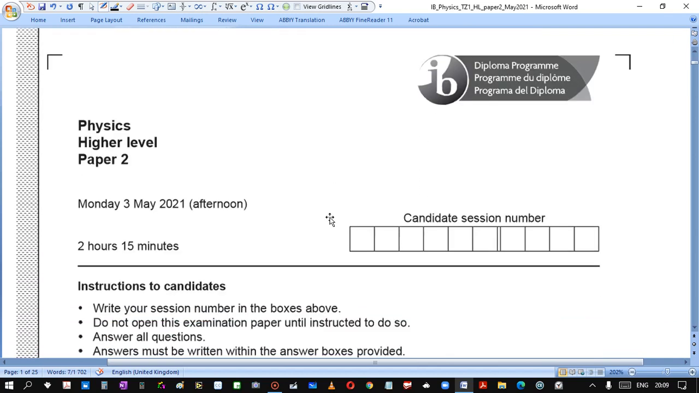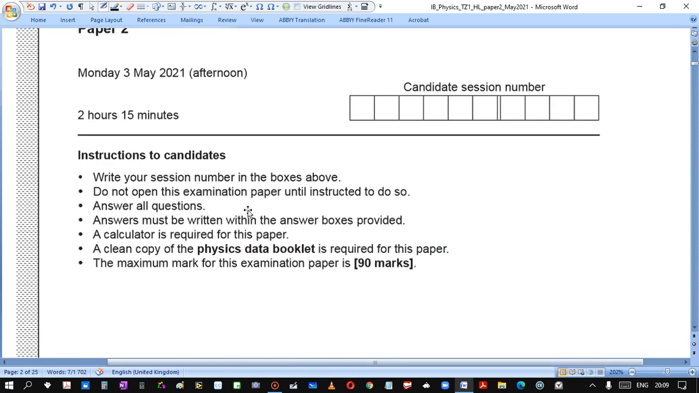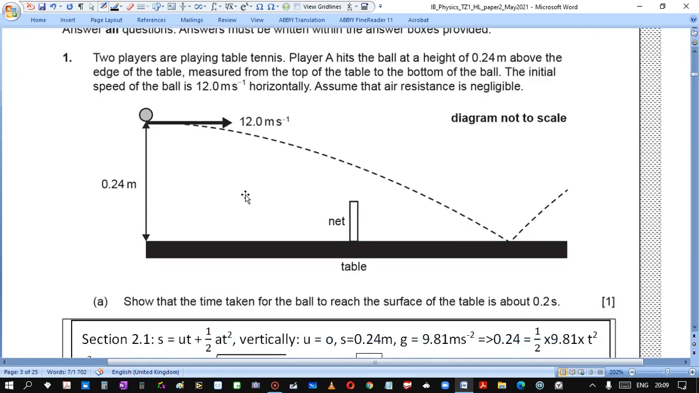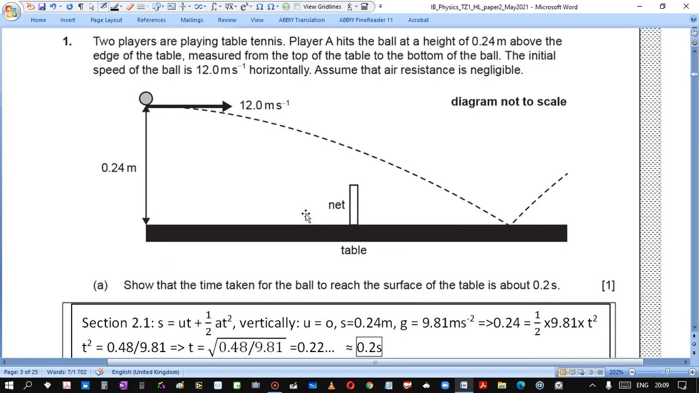Let's start. So this exam took place on Monday 3rd, 2021 and it lasted for 2 hours 15 minutes. Let's see what we have. Question 1. Two players are playing table tennis. Player A hits the ball at height 0.24 meters above the edge of the table, measured from the top of the table to the bottom of the ball. The initial speed of the ball is 12 meters per second horizontally. Assume that air resistance is negligible.